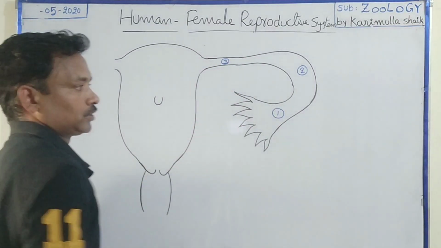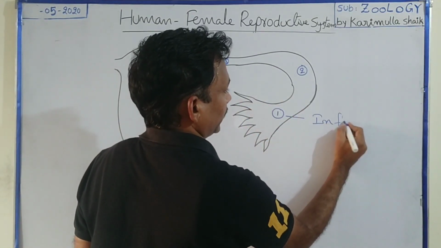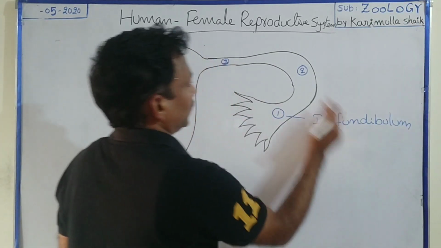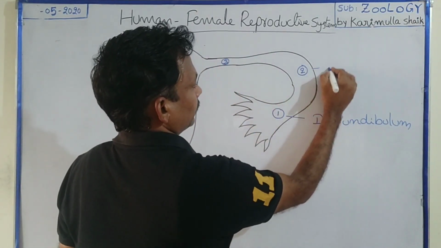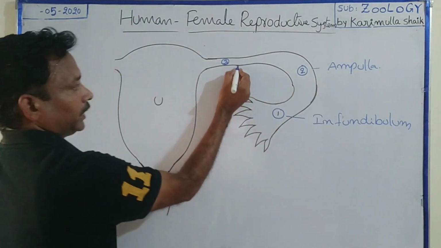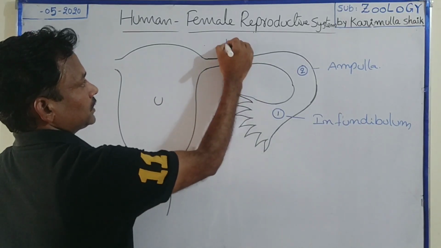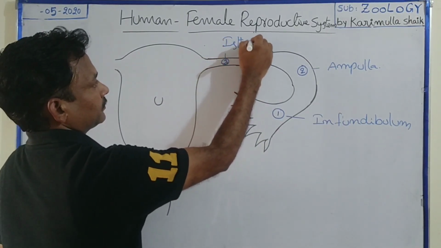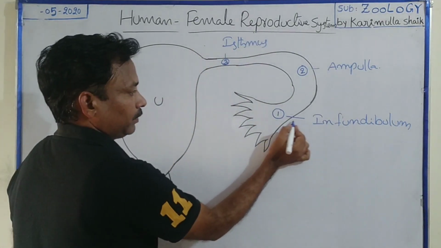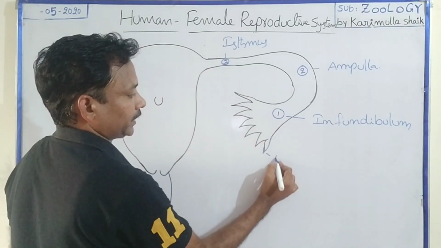So the 3 regions of the oviduct: one is the funnel-like infundibulum, a wide curved portion which is the ampulla, and a narrow straight tubular part that joins with the uterus. This is called the isthmus. In these 3 portions, this funnel-like infundibulum is projected as finger-like structures.